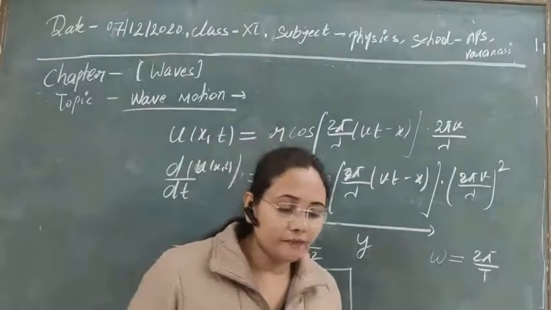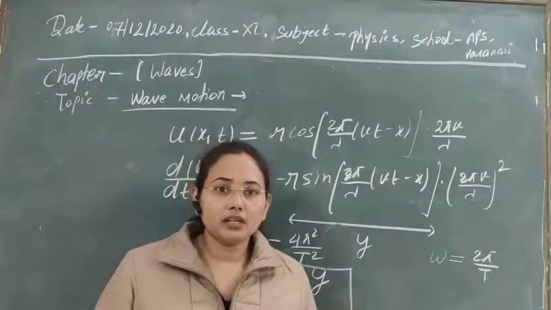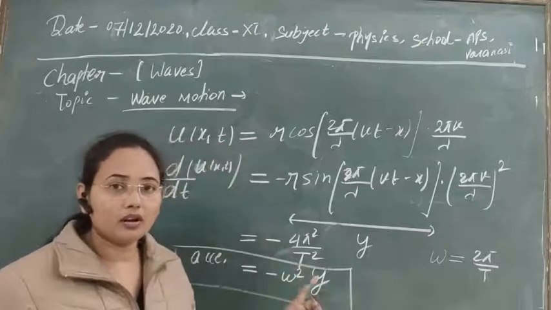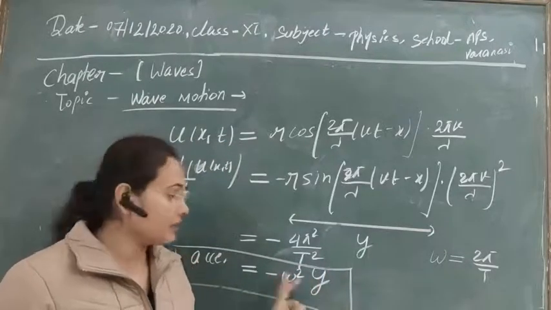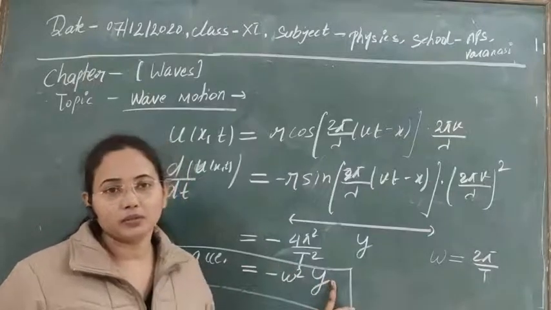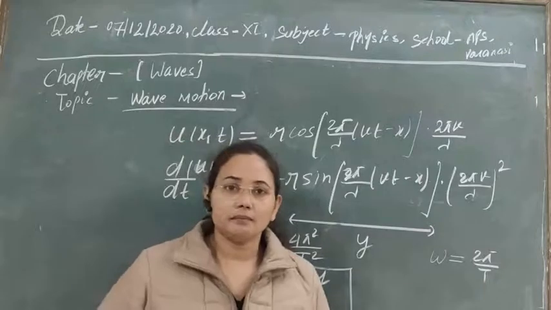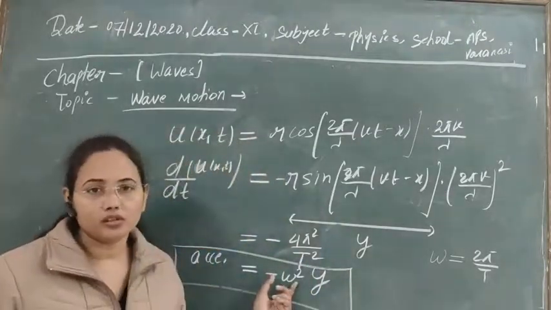So it means that different particles that are executing simple harmonic motion, and that are even constituting the wave, will all have different acceleration, as they are dependent on the displacement of the wave. If the displacement is different, then obviously the acceleration of the particle will also be different.